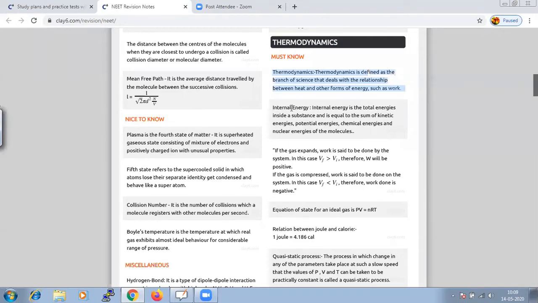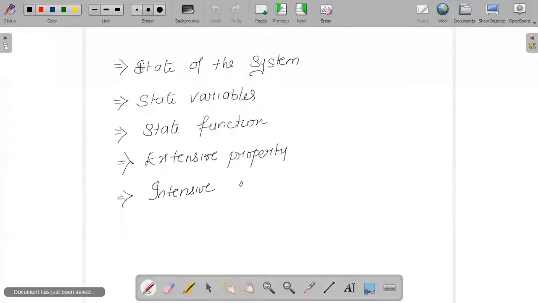So the first thing we should know is the state of the system. What do we say is the state of the system? The state of the system is nothing but the condition of the system, which is described in terms of certain observable properties, that is, which we are able to observe.